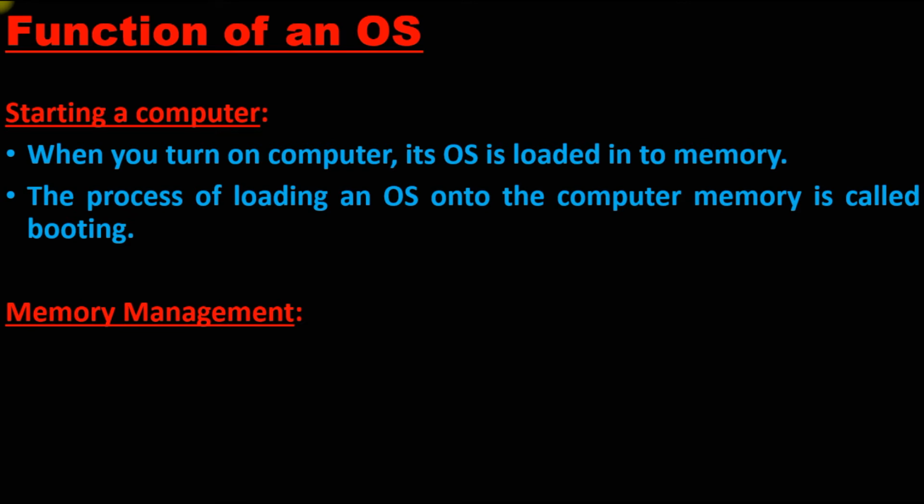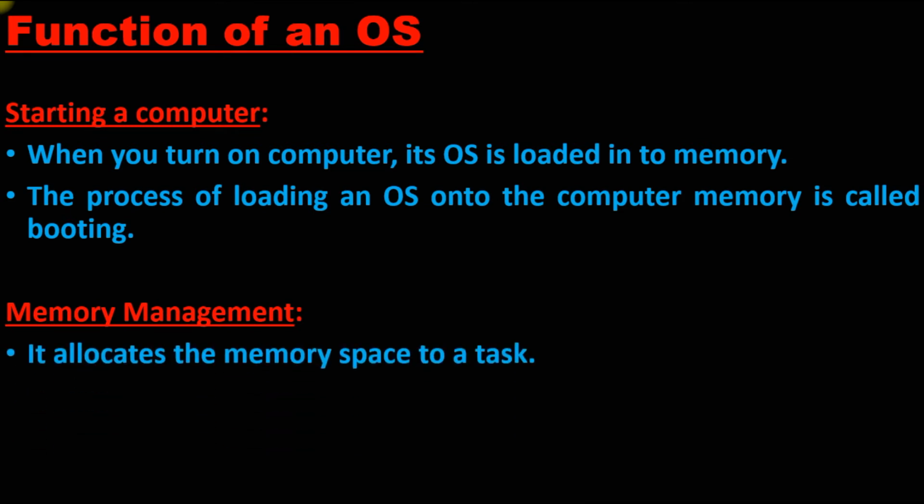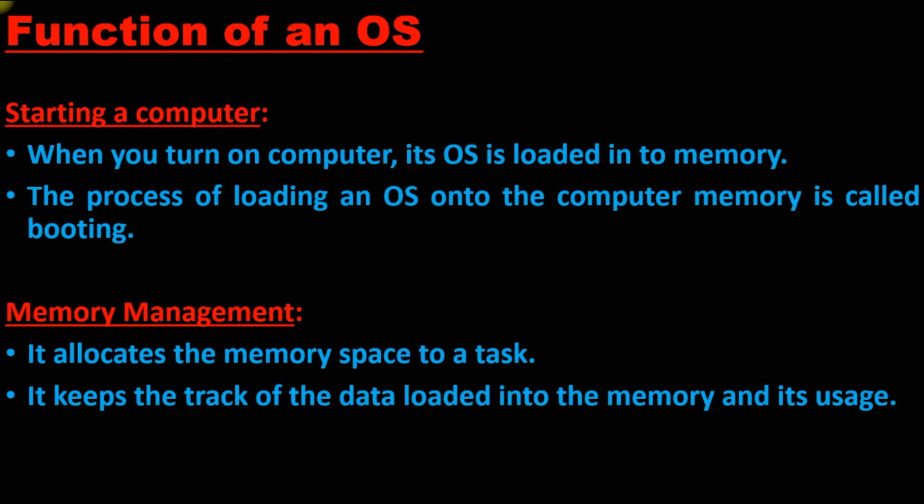Second, memory management. Memory management is what? How much memory we should allocate to a given task depending upon the priority. So over here, it allocates a memory space to a task. Whenever we perform a task, it always allocates some amount of memory. Second, it keeps track of the data loaded into the memory and its usage.